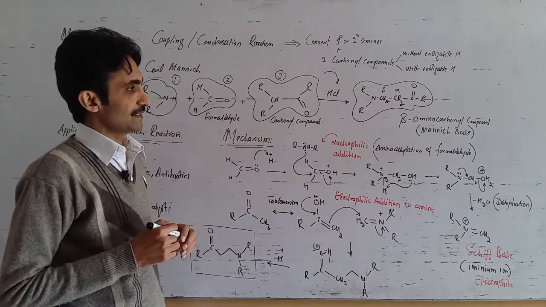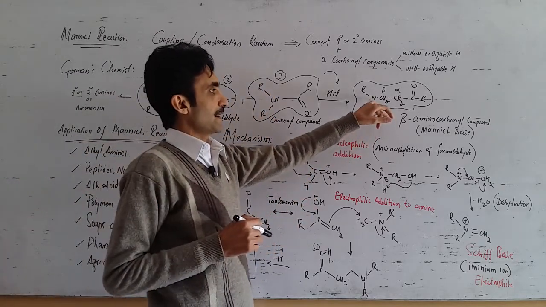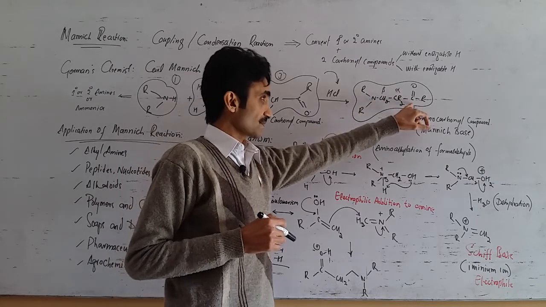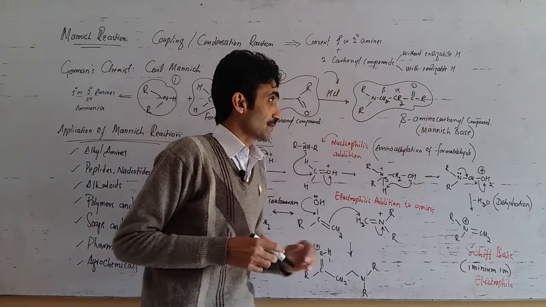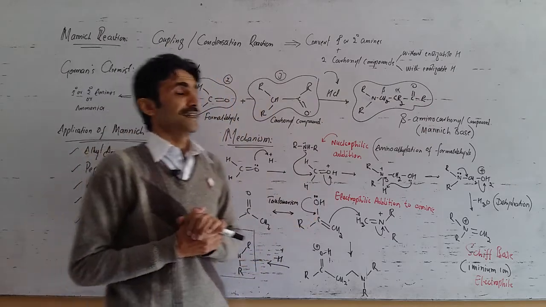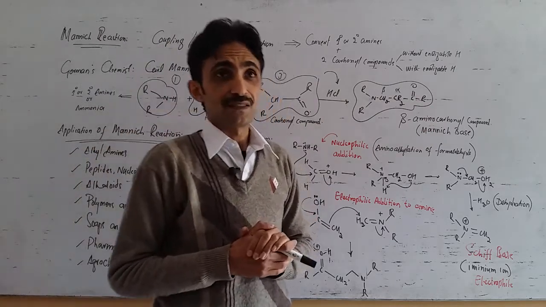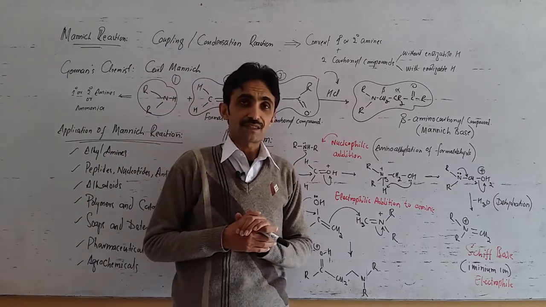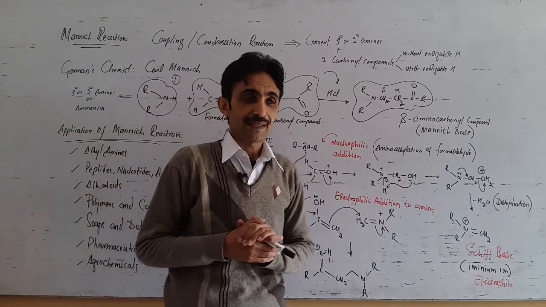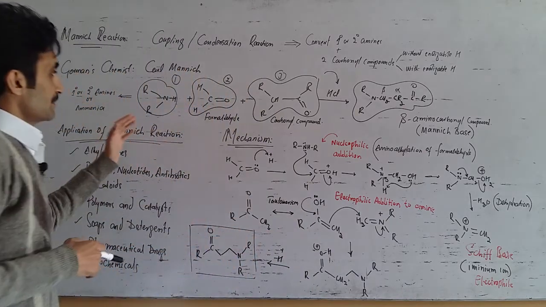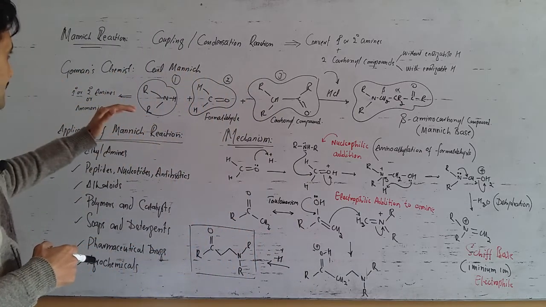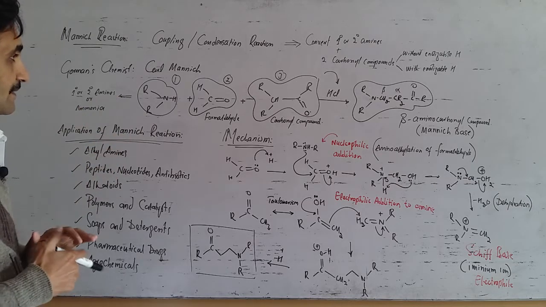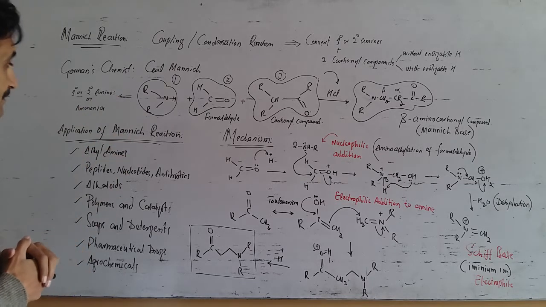Why do we call it beta? Because the amino group is located on the beta carbon with respect to the carbonyl group. So, whenever there is an amino group on the beta position with respect to a carbonyl group, such a compound is regarded as a Mannich base. So, this is simply about a Mannich reaction in which three different ingredients combine in the presence of an acidic medium to give rise to a Mannich base.